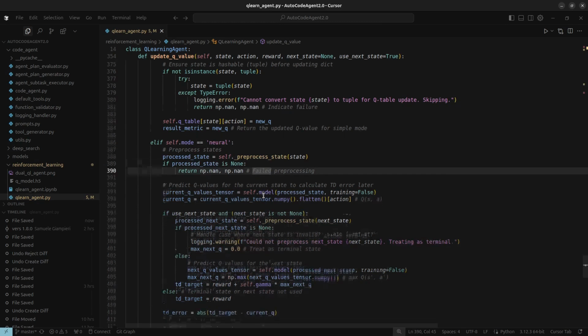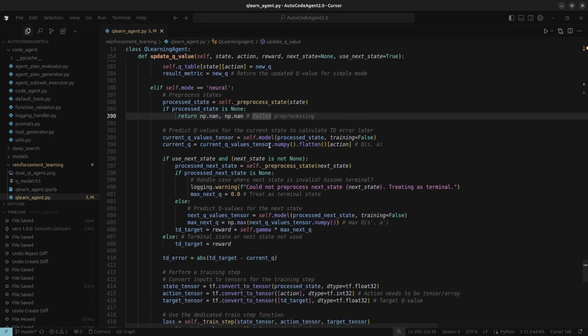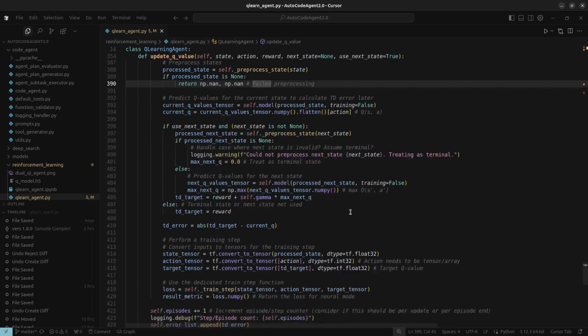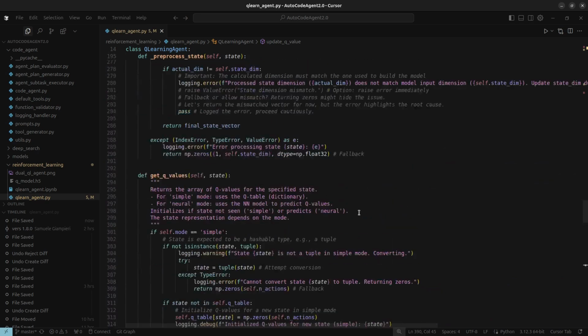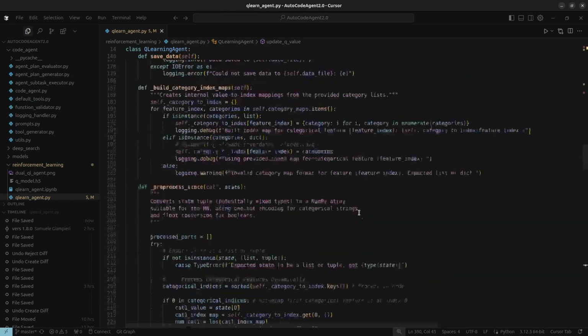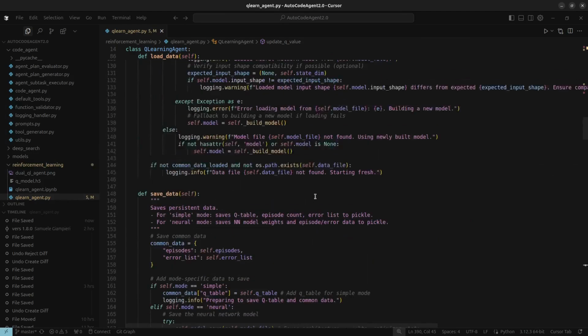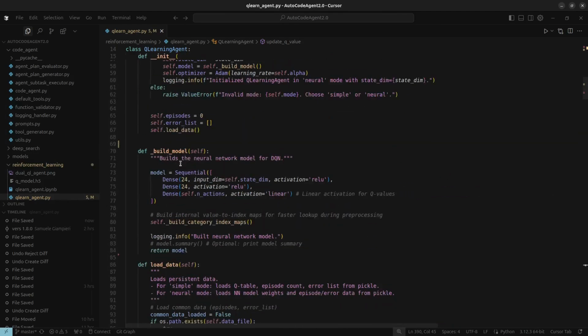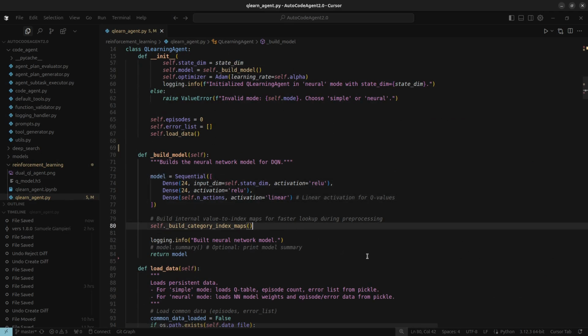That brings us to the second way it can work, the neural mode. This uses what's called a Deep Q network, or DQN, and it's designed to handle the problems the simple mode can't. Why do we need this? Because lots of real-world problems have tons of states, or states described by continuous numbers, like sensor readings or complex features. A simple table just won't cut it. So how does this work? Instead of a table, it uses a neural network, kind of like the agent's brain, to estimate the Q values. You give the network the current state, represented as a bunch of numbers, and it spits out the estimated Q values for all the actions you could take.